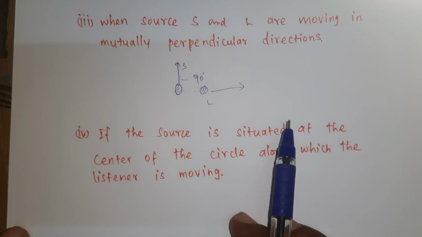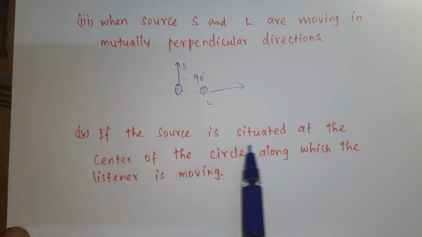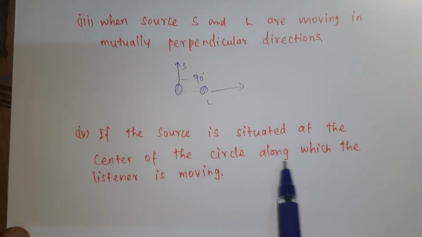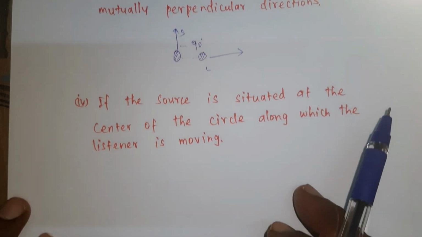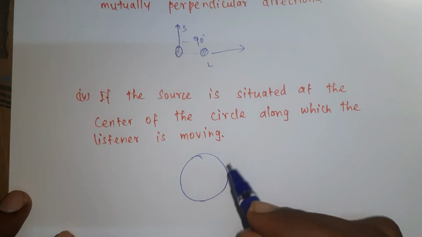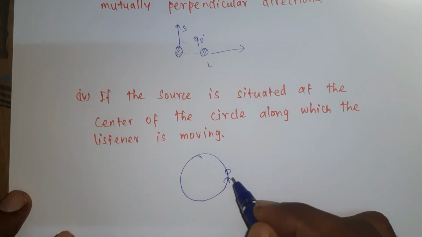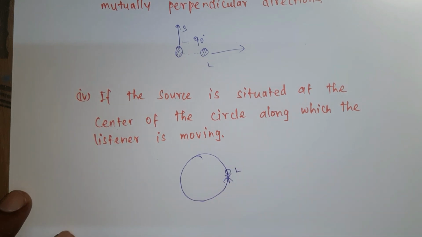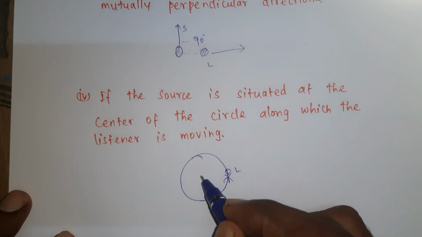Condition 4 for no Doppler effect is if the source is situated at the center of the circle along which the listener is moving. For example, this is a circle, and along the circle the listener is moving. At the center there is a source.